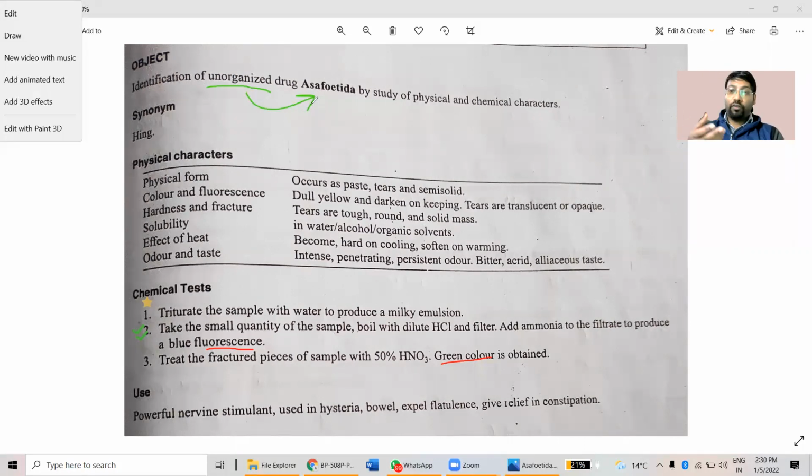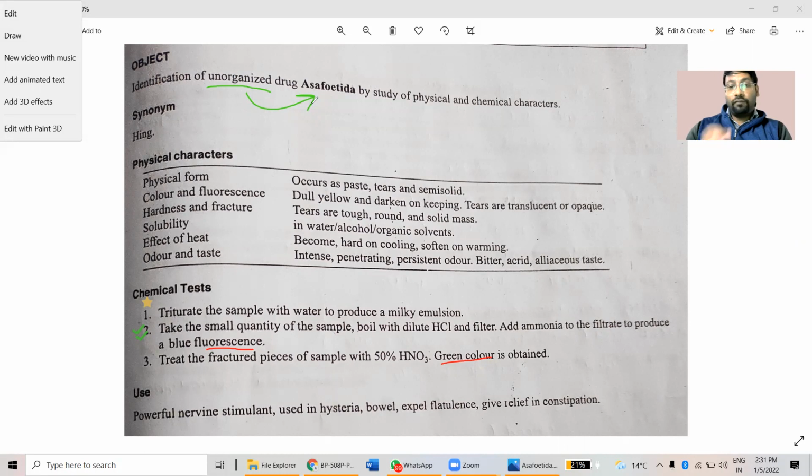If you study Asafoetida under the microscope, you will not find any tissue or group of cells there. So we are totally reliant on performing physical and chemical tests. Likewise, we also depend on physical and chemical tests for honey, colophony, resins, and all that.